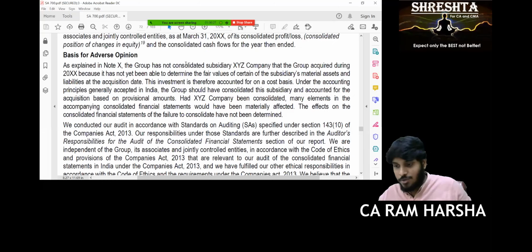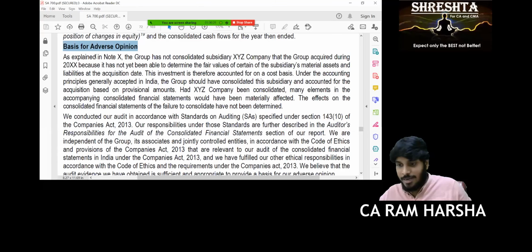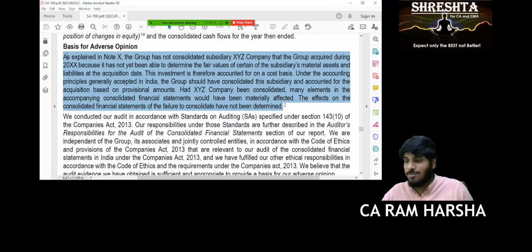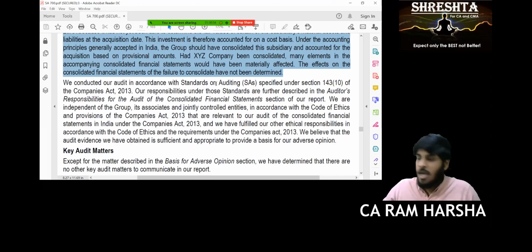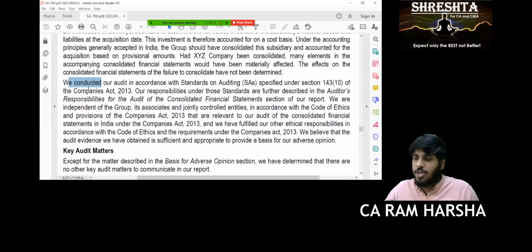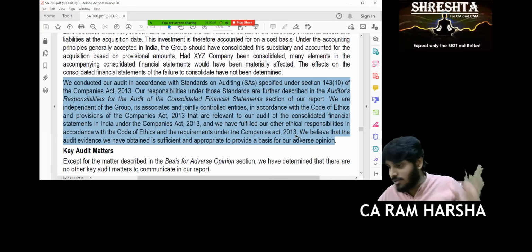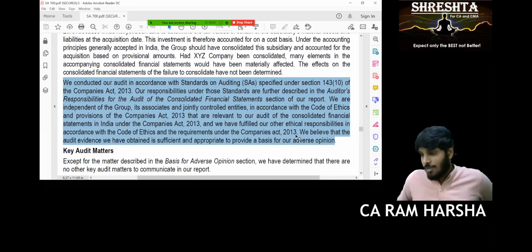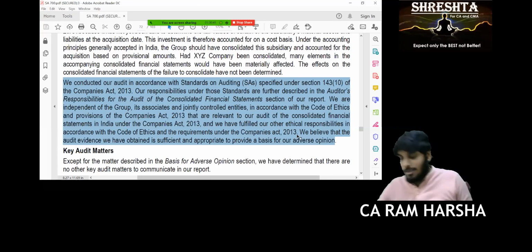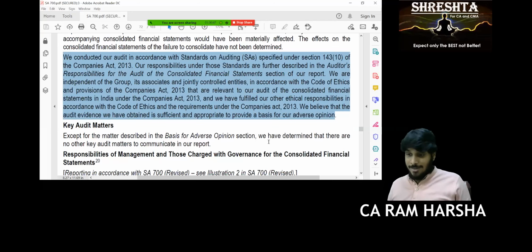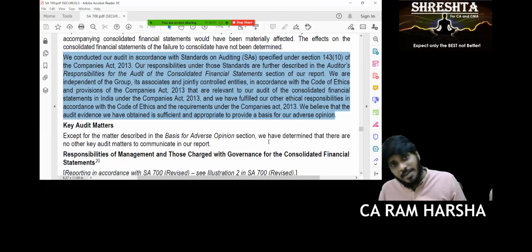You see here, basis for adverse opinion. They gave clearly the reason why they gave an adverse opinion. Yes or no? And of course, in addition to that, you are also mentioning how you did the audit, because you have to explain how you do the audit. Are you clear? Yes, sir. Clear or not? Yes, sir, I'm clear. And not only this, even if you take any foreign company, the same thing will be there. The same audit reports are there even for foreign companies.